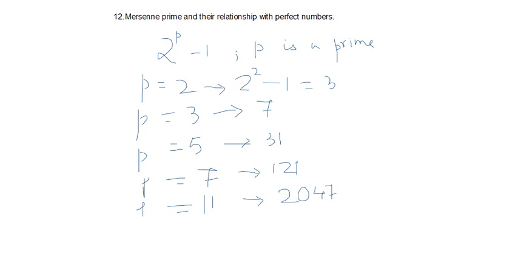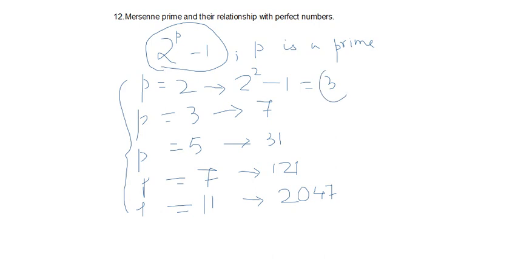So it's not the case that if we put any prime p in 2 to the power of p minus 1, we'll get a prime. Only some primes p work, and those primes are Mersenne primes.